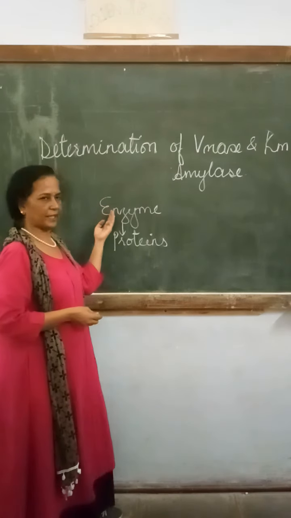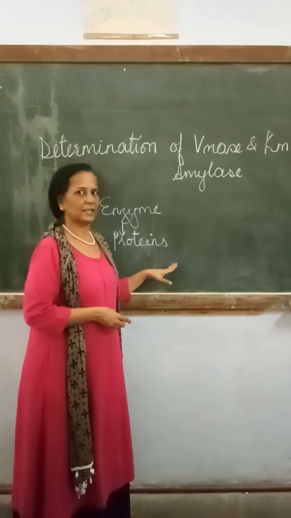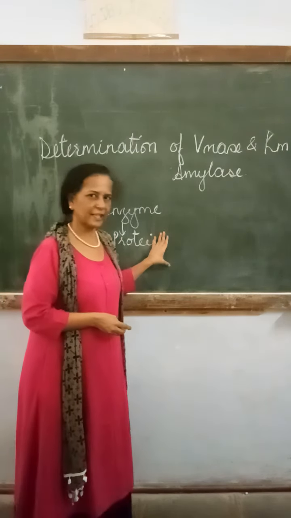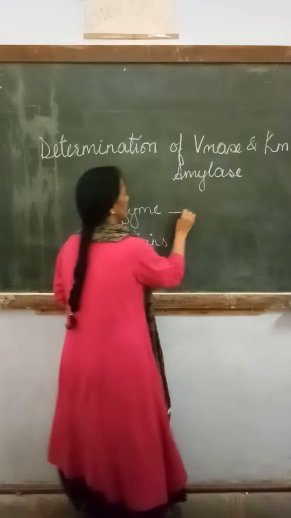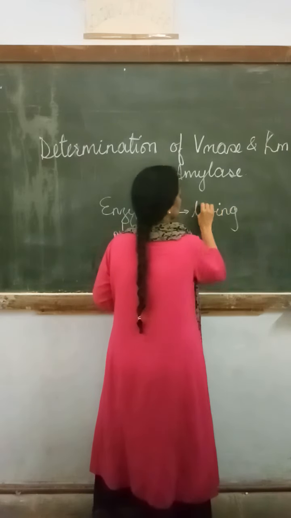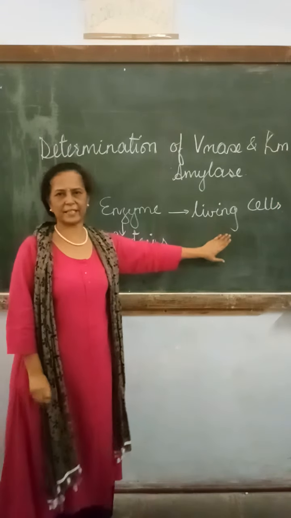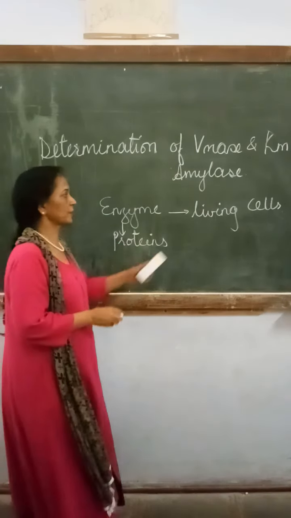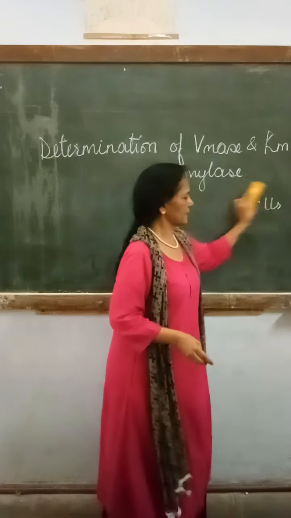In a similar way, enzymes can also be affected by environmental factors to a greater extent. That is why enzymes are proteinic in nature. Where are they found? They are found in all types of living cells. Enzymes are always found in the living cell, but can never be found in dead things.